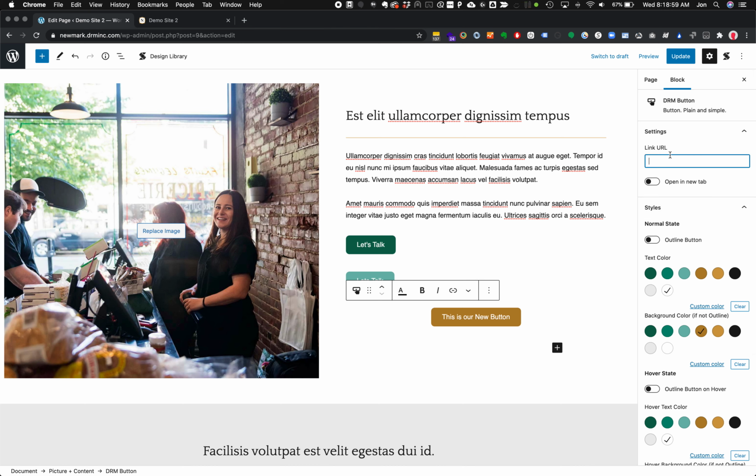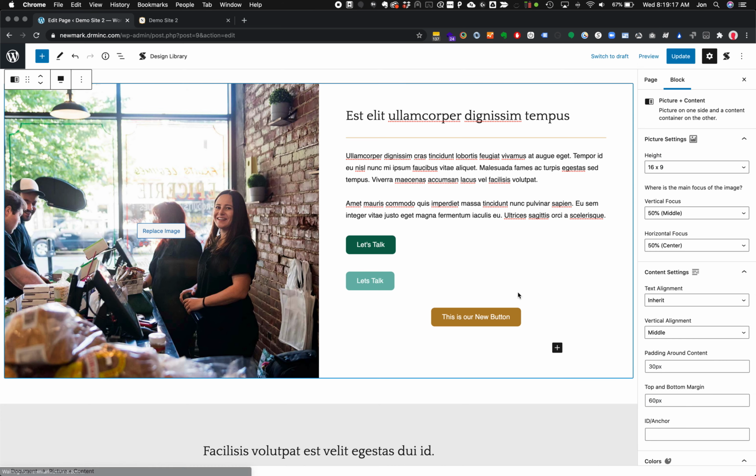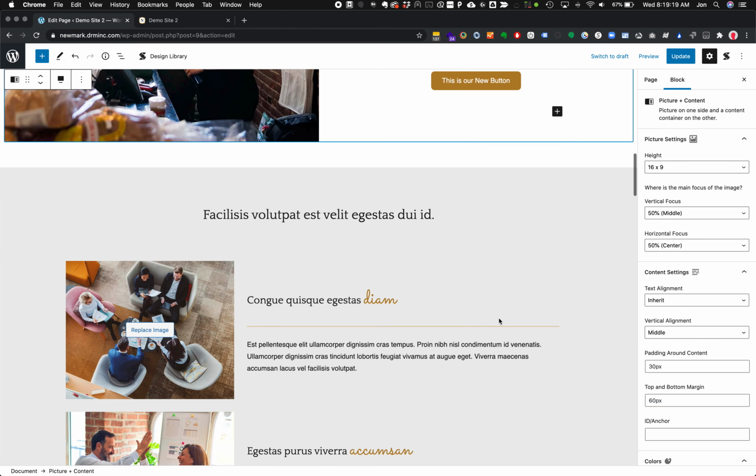So we'll type in here a URL, and in this case we'll type in home, and it would potentially go and suggest the home page. In this case, let's just go to google.com, and we'll have a link over to Google from our page.